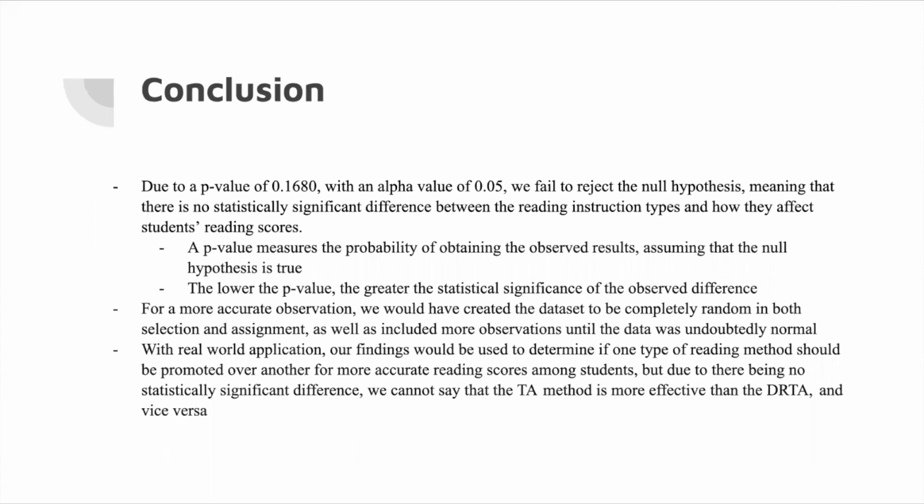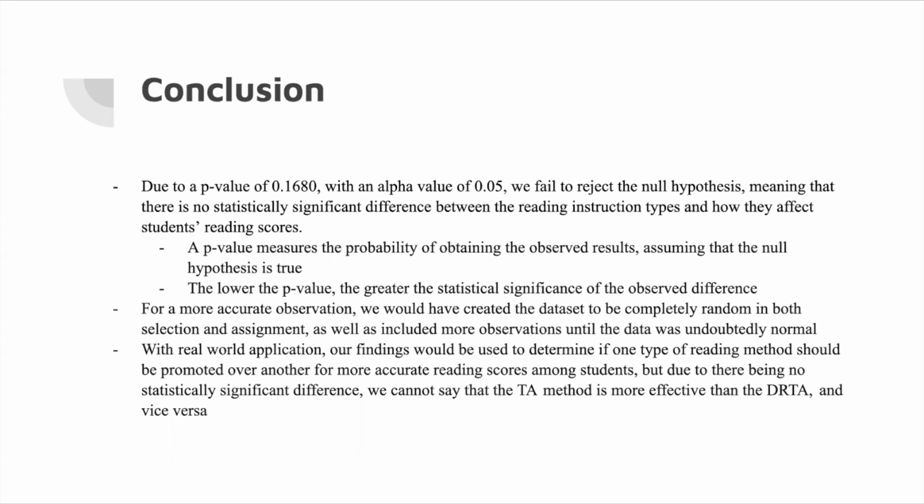In conclusion, due to the p-value that we generated of 0.168, with an alpha value of 0.05 for reference, we fail to reject the null hypothesis, meaning that there is no statistically significant difference between the reading instruction types and how they affect students' reading scores. Within real-world application, our findings would be used to determine if one type of reading method should be promoted over another for more accurate reading scores among students.